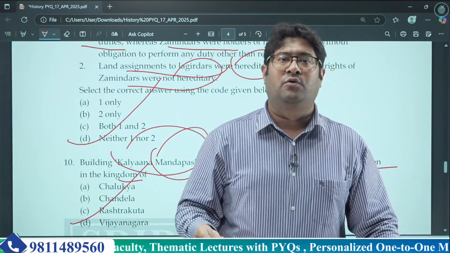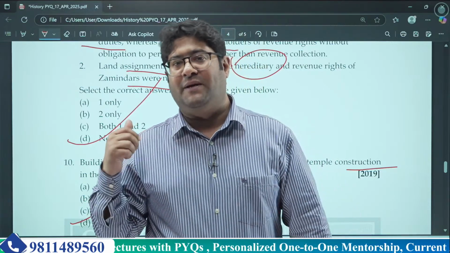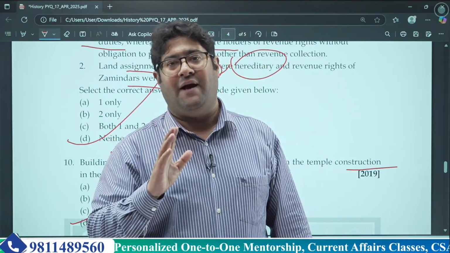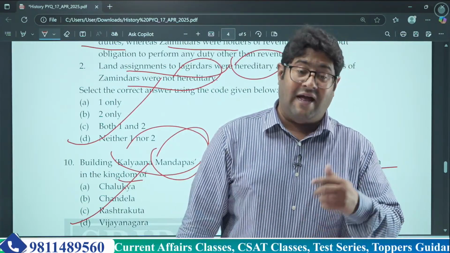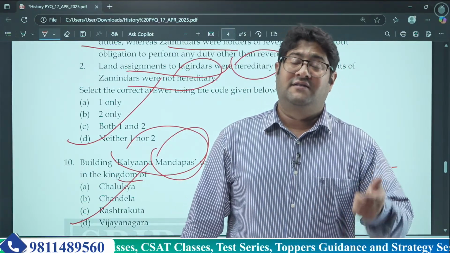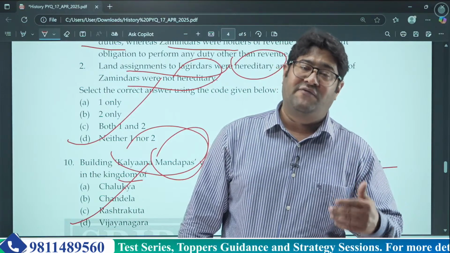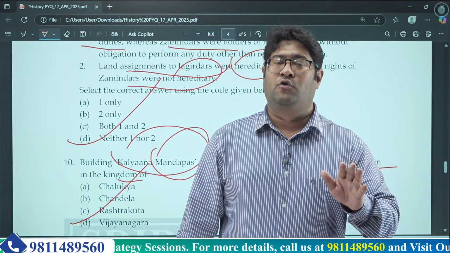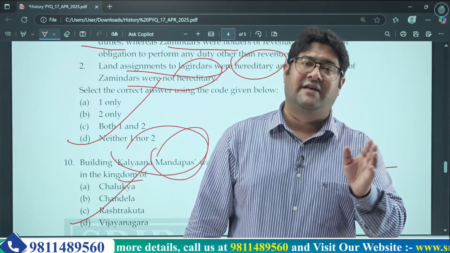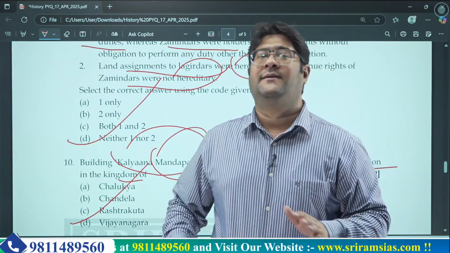So just go through your notes and give extra care to these periods, especially the Vijayanagar Empire, because it is a particular theme which UPSC can repeat time and again. It is such a theme that UPSC can repeat in 25, 26, 27, and they will have no qualms about it. Nobody can question UPSC why you are repeating the same theme, because it's a very important theme.